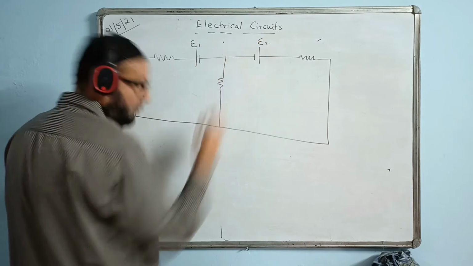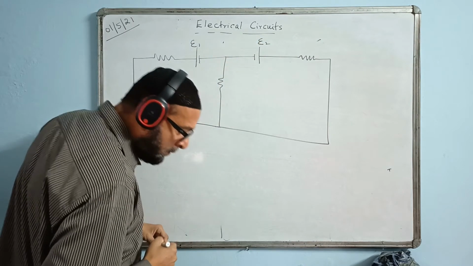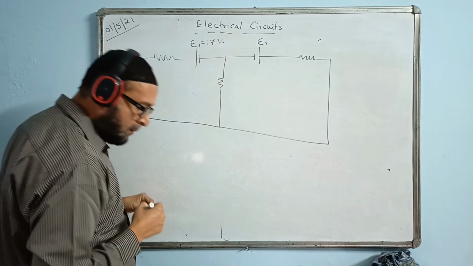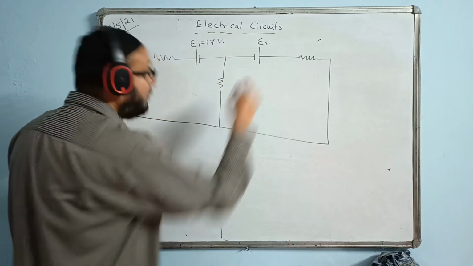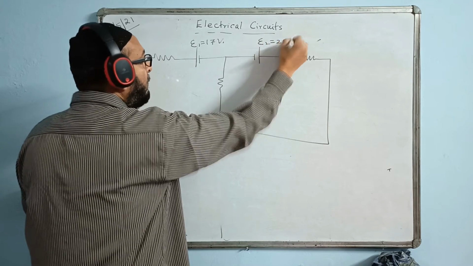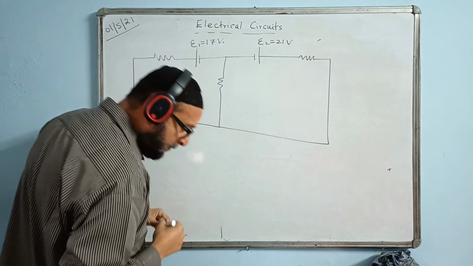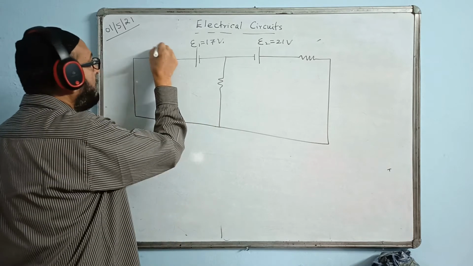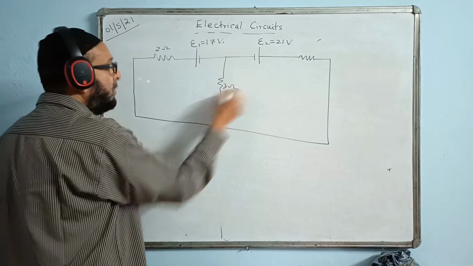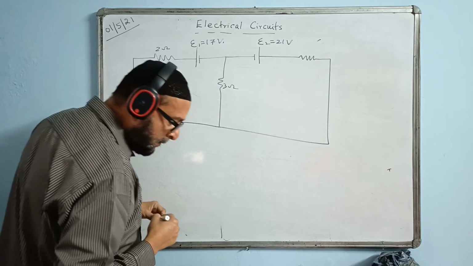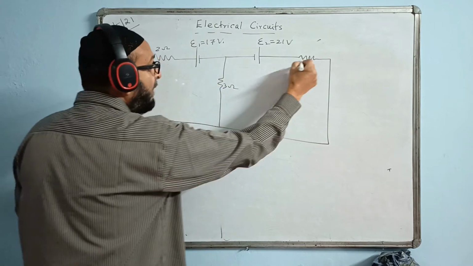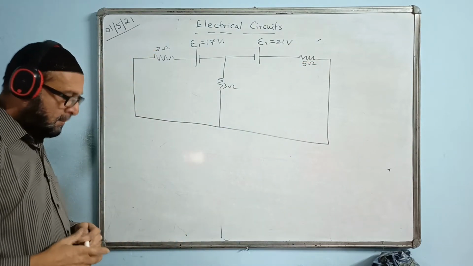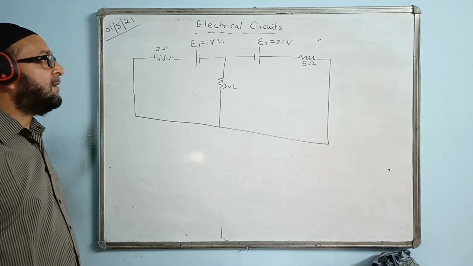E1, E2. E1 is equal to 17 volt. E2 is equal to 21 volt. This is given 2 ohm, this is given 3 ohm, and this is given 5 ohm. That is the circuit given.